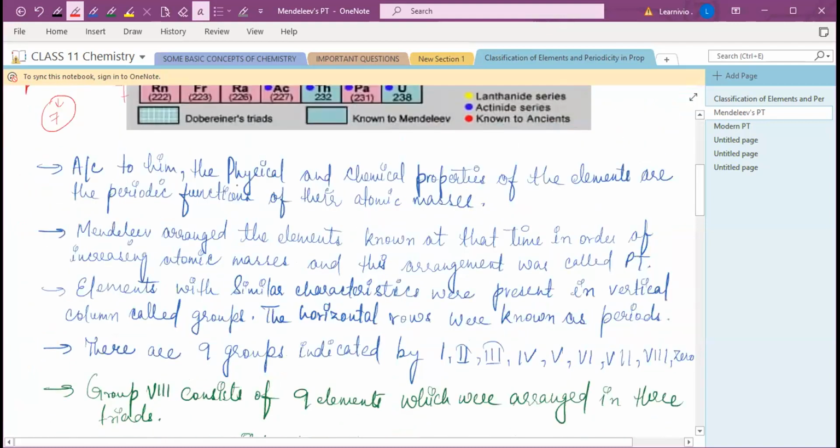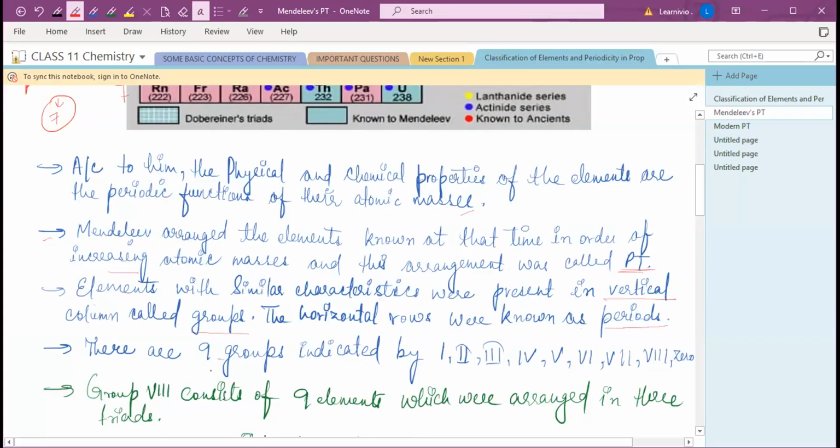According to him, the physical and chemical properties of the elements are periodic functions of their atomic masses. Mendeleev arranged the elements known at that time in order of increasing atomic masses, right? This arrangement was called the periodic table. Elements with similar characteristics were present in vertical columns, known as groups, and the horizontal rows were known as periods.